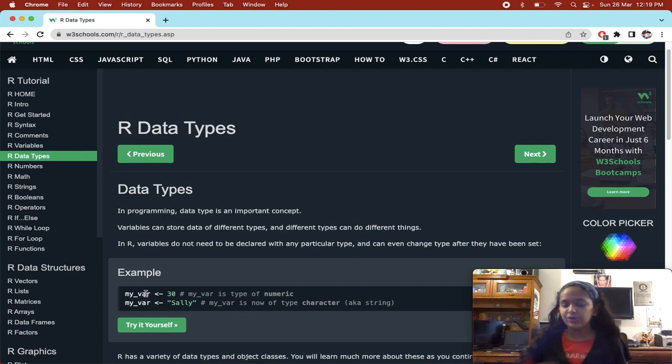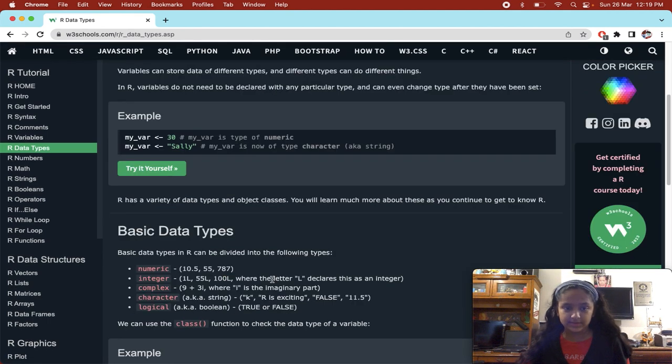R understands by itself what type it is. So here we have a variable called my var whose value is 30. We have assigned a value, and now we can even change it by giving it a string value or whatever data type value you want.